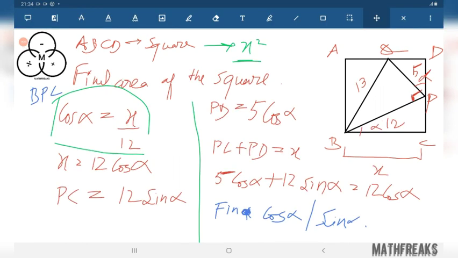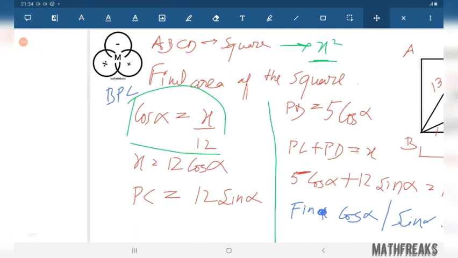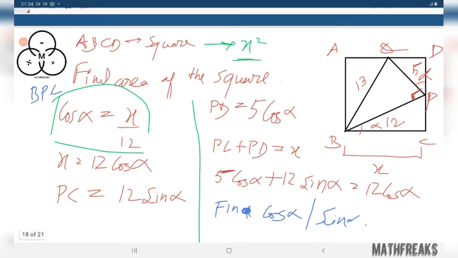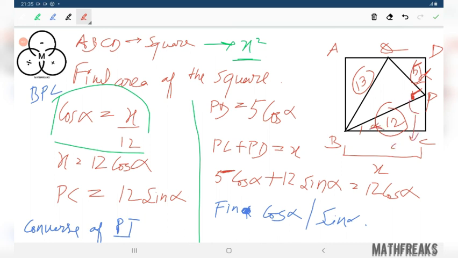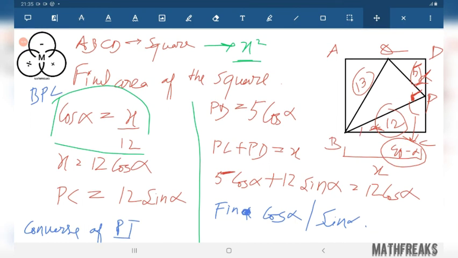The most important application of Pythagoras theorem was the converse of Pythagoras theorem. If somebody asks me to tag it, I would say converse of Pythagoras theorem, that is 13, 12, 5. This is 90. That's why we are solving this problem. If this is 90, then this is alpha. This angle is 90 minus alpha. This is 90 minus this angle, that is 90 minus alpha minus alpha, which is alpha only. That's why we are able to solve this problem with the help of Pythagoras theorem.